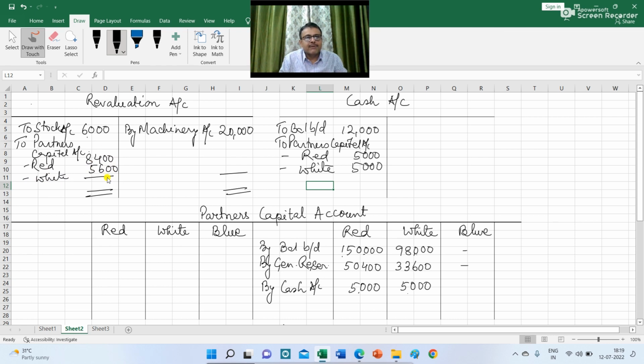So the profit on revaluation of 14,000 is distributed between Red and White in the ratio of 3:2. In the partners' capital account I am writing by revaluation account 8,400 and 5,600.